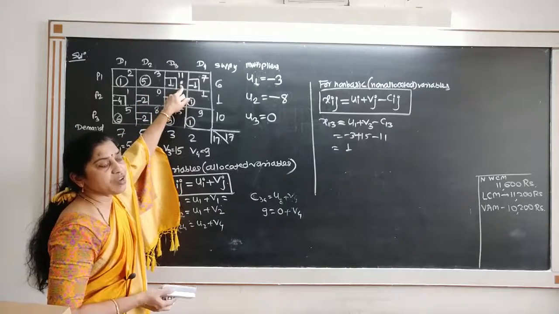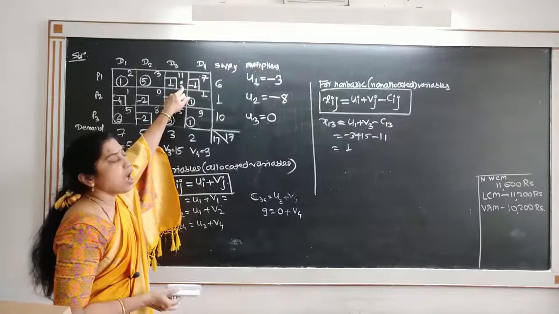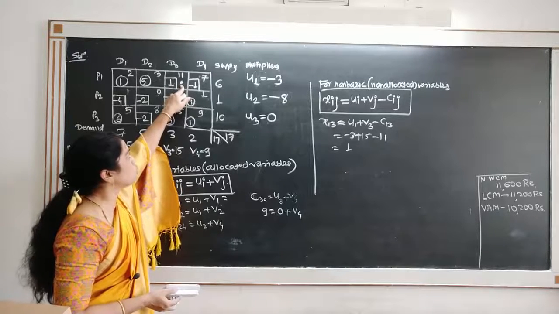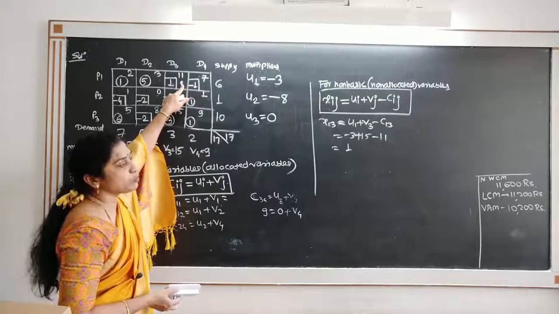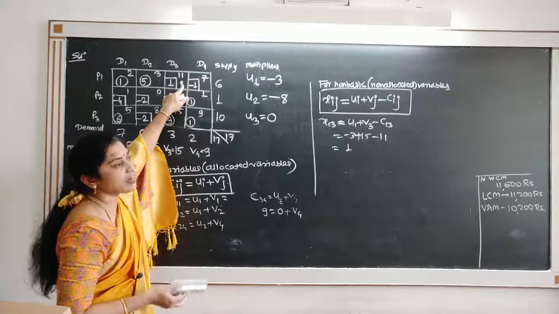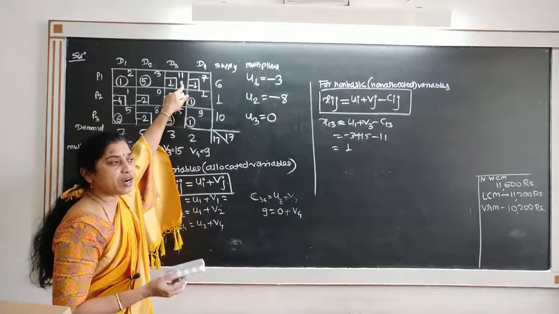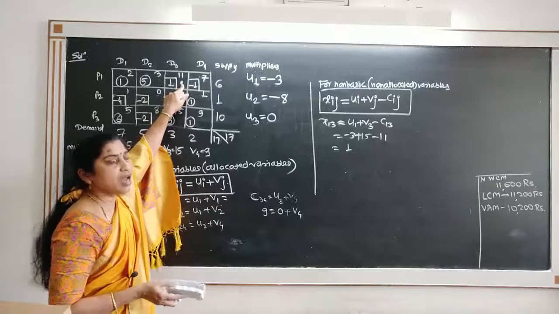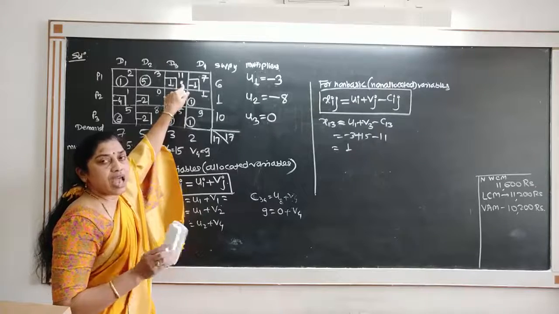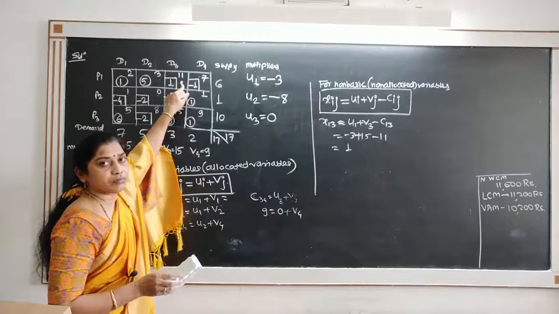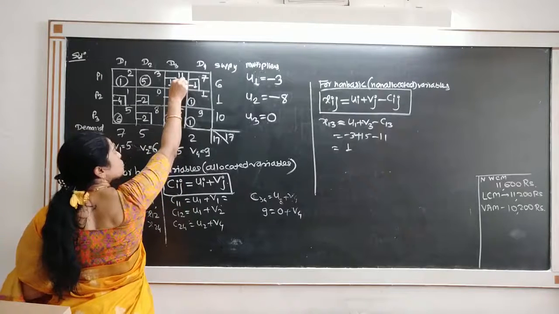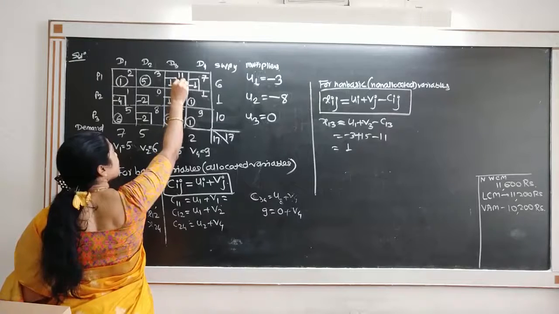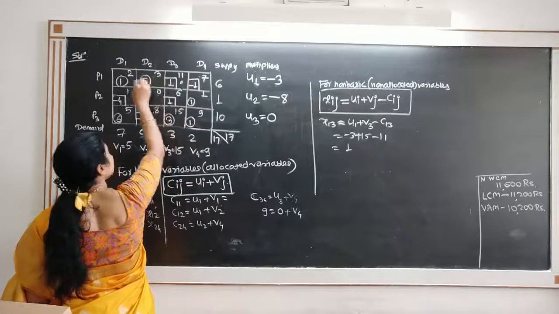To find which variable leaves the solution, I have to find a closed loop starting with this, and the loop should have connected horizontal and vertical lines such that each corner has an allocation. So consider a loop formed by horizontal and vertical lines only such that each corner has an allocation. So I will consider this loop.